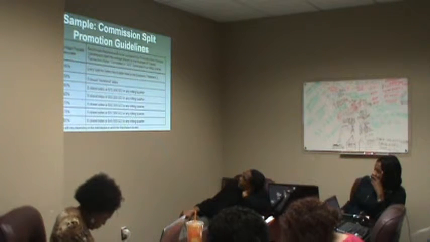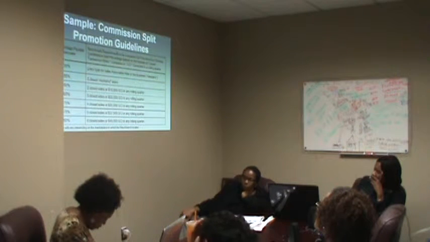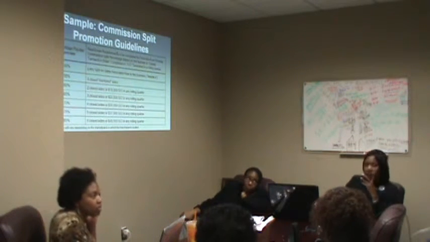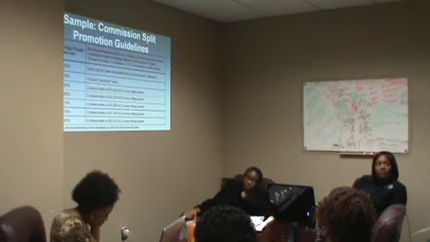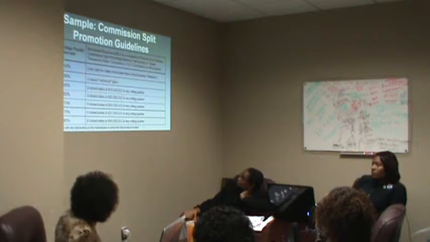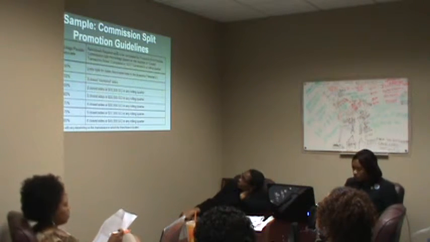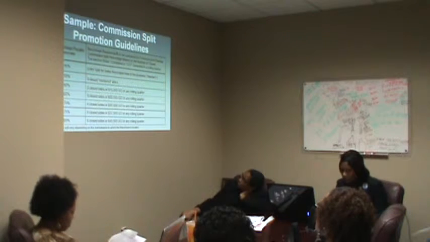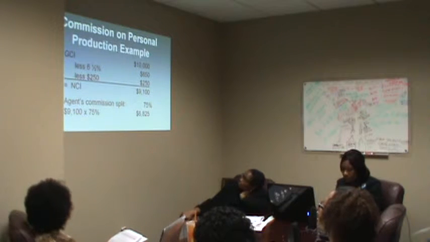Now you notice that we use a rolling quarter in our sample, and we encourage that. You guys understand what they're talking about right here, right? The last 3 months. In April, the rolling quarter is January, February, March. In May, the rolling quarter is February, March, and April. Again, this is just a sample, and each individual franchisee will have their own guidelines. Did you understand it so far?